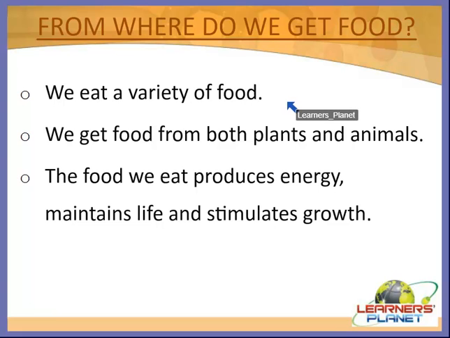And as we discussed, almost all foods are of plant and animal origin. So we can say that we get food from both plants and animals. And even the food we eat produces energy. It maintains our life and stimulates growth, meaning it helps in increasing the growth of our body.